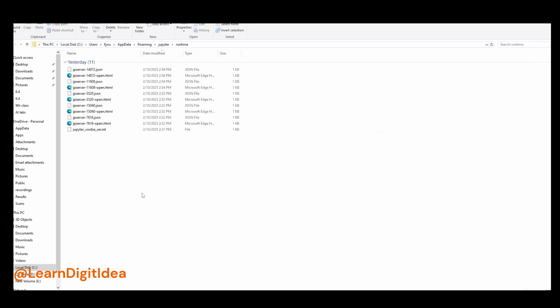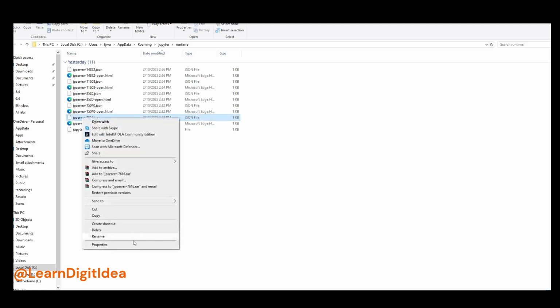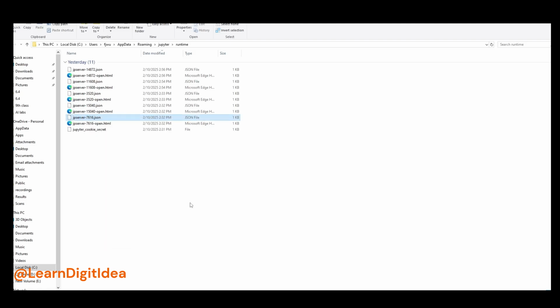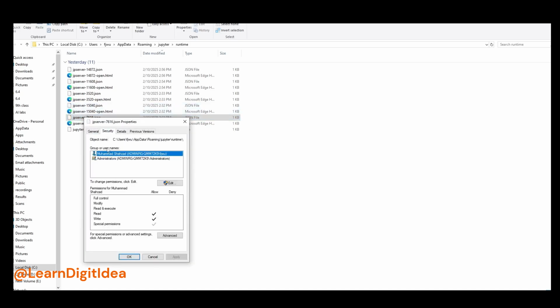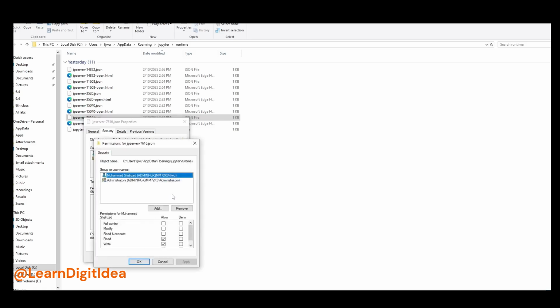The number will not be there, but there will be a matching number. You can click on any one and go to the security options. Right click, Properties, and Security. You will get Edit. Go to the Edit option and mark all, full permission. You are giving full control.